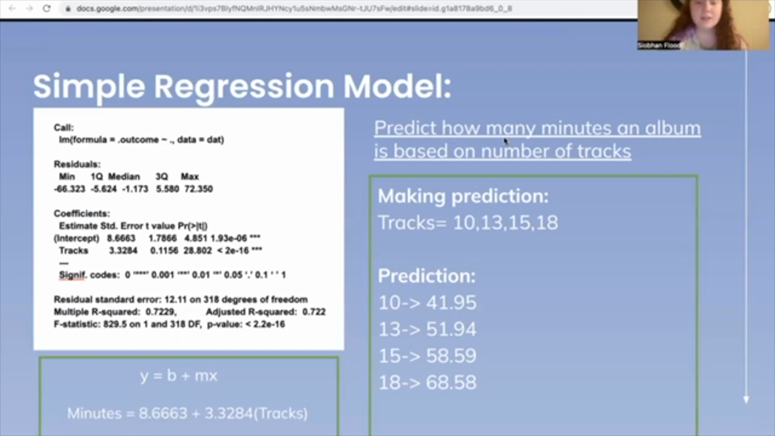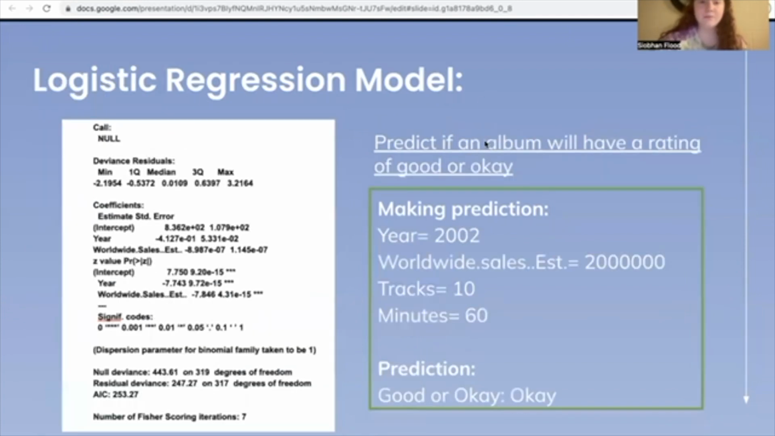15 tracks, 58.58 minutes long. 18 tracks, 68.58 minutes long. And that is all I have to say for simple regression. So now we move on to the logistic regression model.